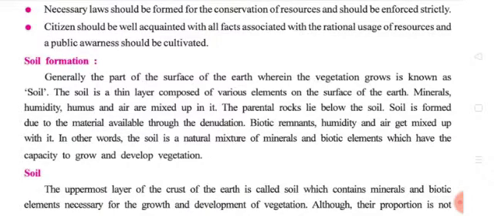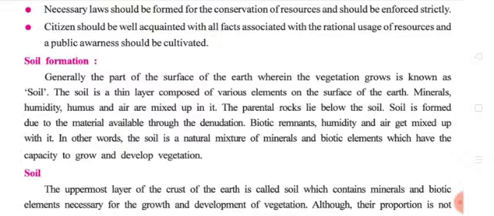Today we are going to discuss soil formation. Generally, the part of the surface of the earth where vegetation grows is known as soil. So where the plants or the vegetation are growing, that part of the surface is known as soil. The soil is a thin layer composed of various elements on the surface of the earth. Which are the elements? Minerals, humidity, humus, and air are mixed up in it. In the soil, all these elements are included.